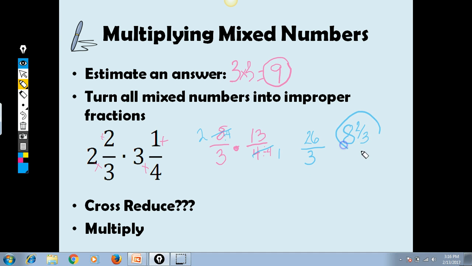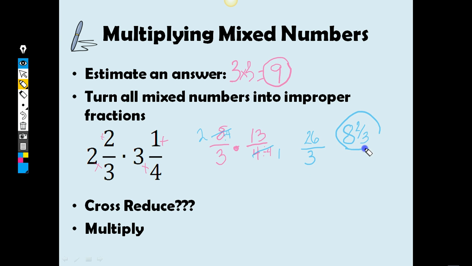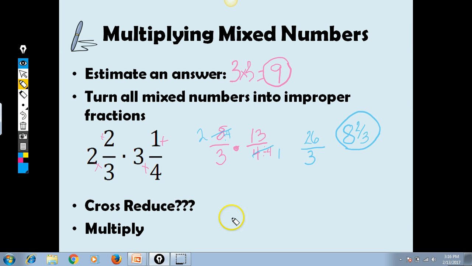But see, check my math, because you know I'm not perfect. I sometimes make mistakes. So I get 8 and 2/3 on this one. So cross reduce if you can. I want you guys to start trying to do that. I know it's kind of new, and some of you might take to it like a duck to water. Others of you might be like, I don't know about that. But try to do that ahead of time. And then make sure that you're putting it from an improper fraction that's top heavy back into a mixed number. Okay? If you need to pause to finish writing that down, go ahead and do that. Then join me on the next slide when you're ready.